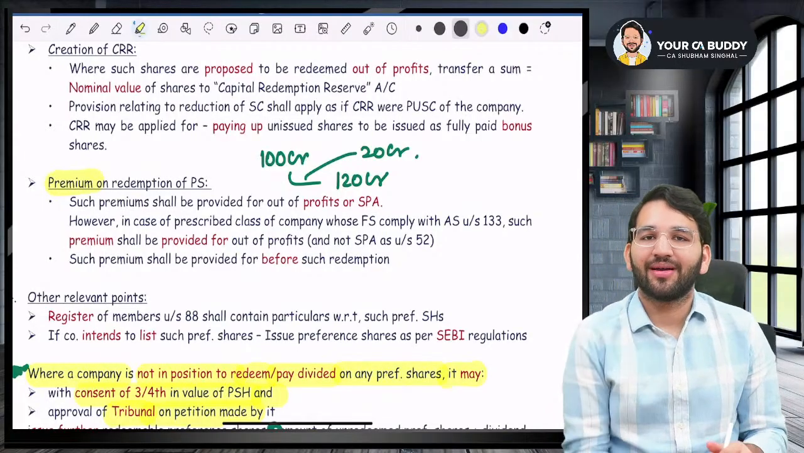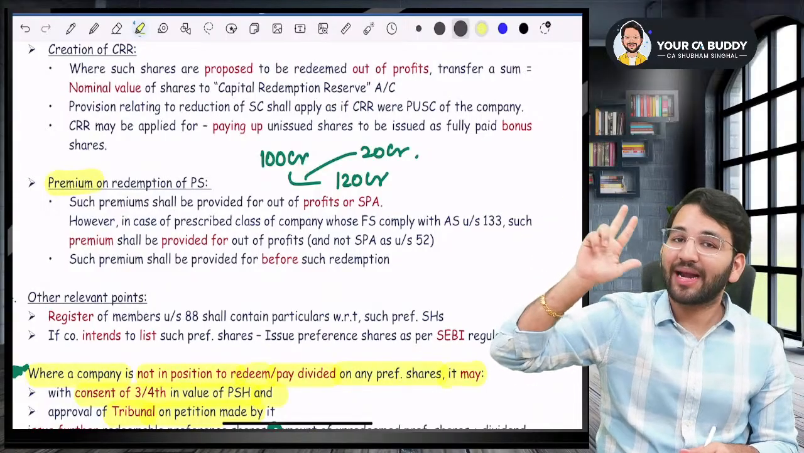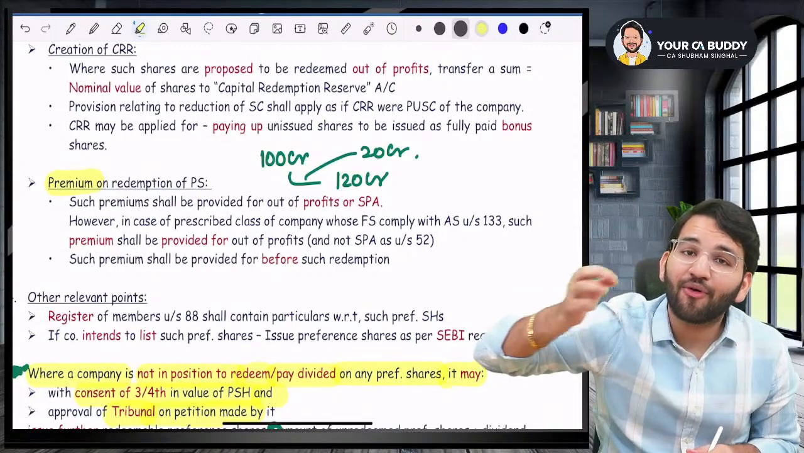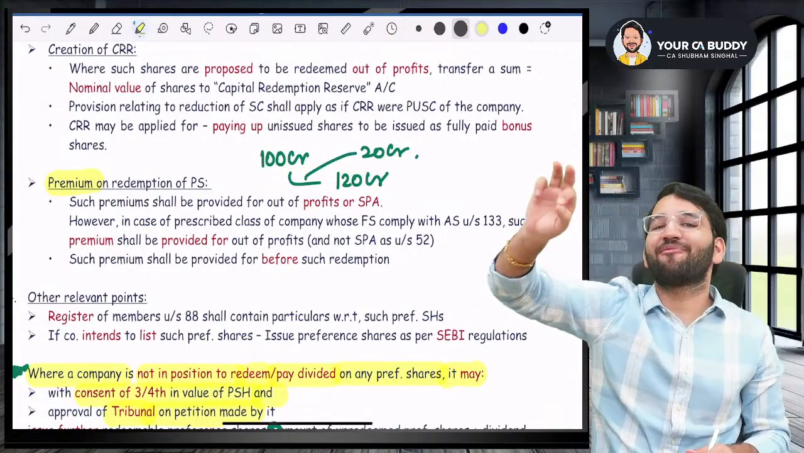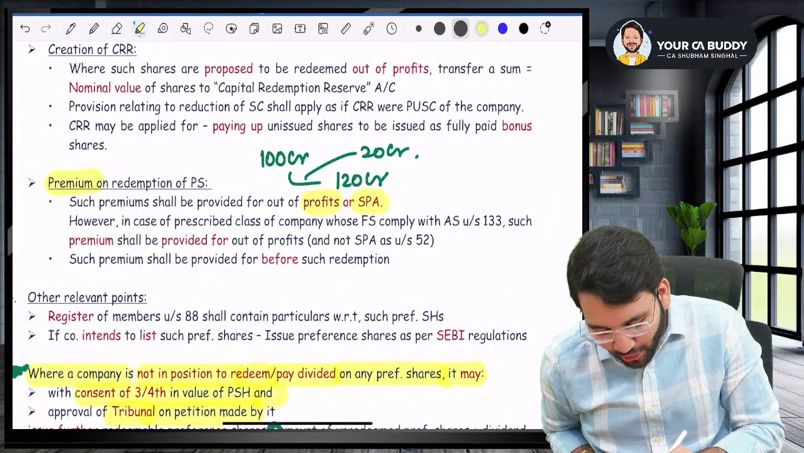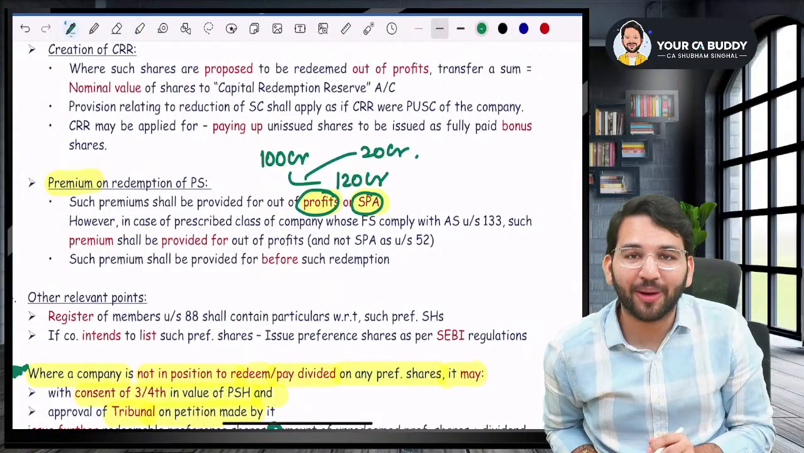Securities premium account. There were five uses: bonus, write off preliminary expense, write off issue expense. Point number four, for providing for the premium on redemption of preference shares or debentures. So you can either use the profits of the company or you can use SPA.